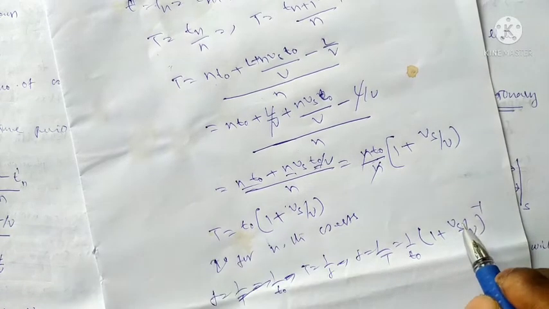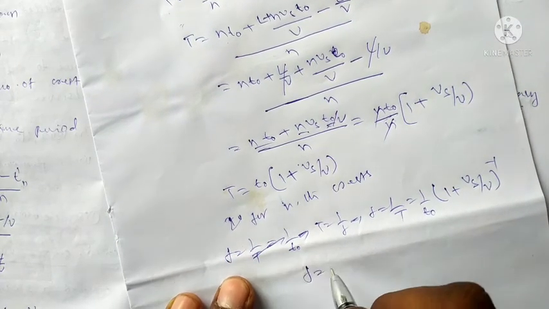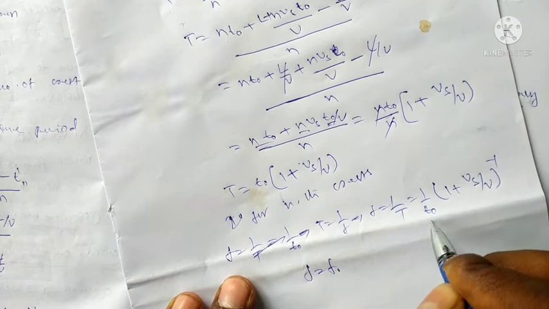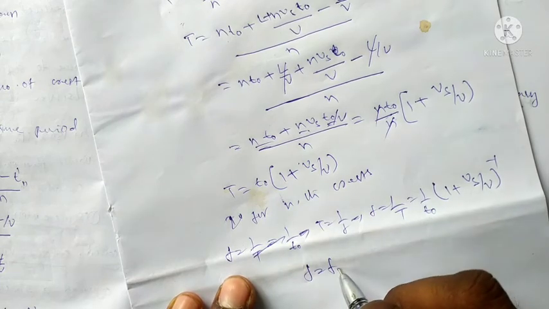It can be written as F is equal to F₀, where 1 by T₀ is nothing but F₀.